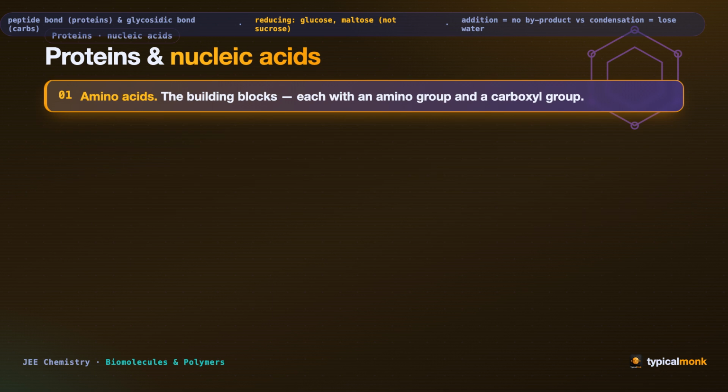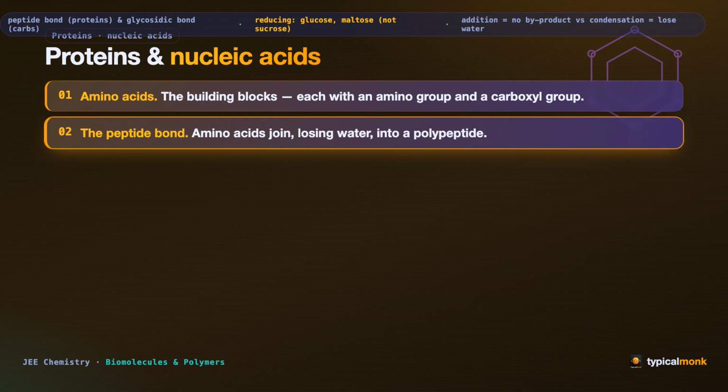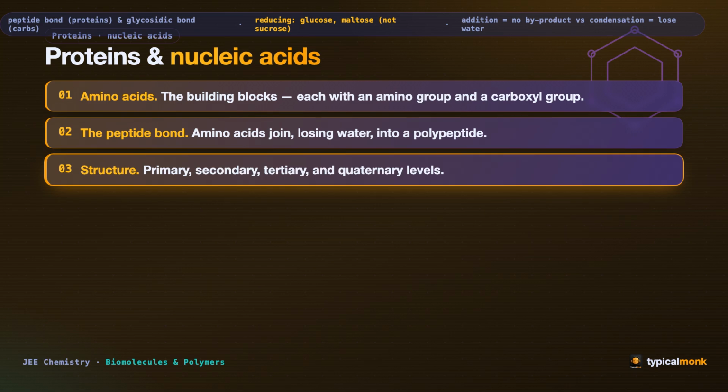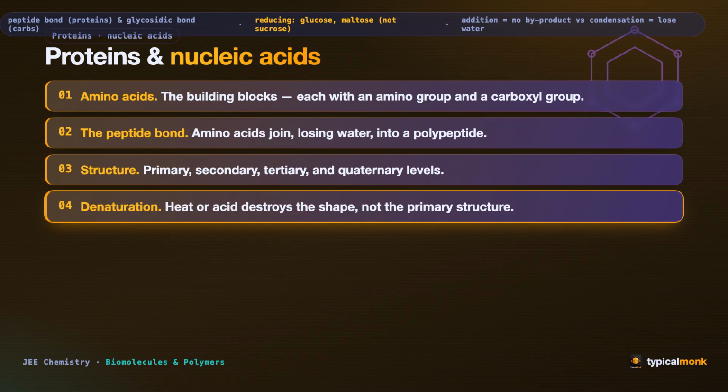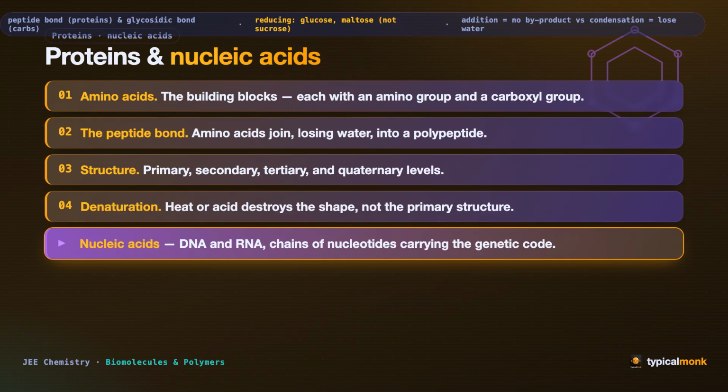Now proteins and nucleic acids. Amino acids, the building blocks, each with an amino group and a carboxyl group. The peptide bond: amino acids join, losing water, into a polypeptide. Structure: primary, secondary, tertiary, and quaternary levels. Denaturation: heat or acid destroys the shape, not the primary structure. Nucleic acids, DNA and RNA, chains of nucleotides carrying the genetic code.